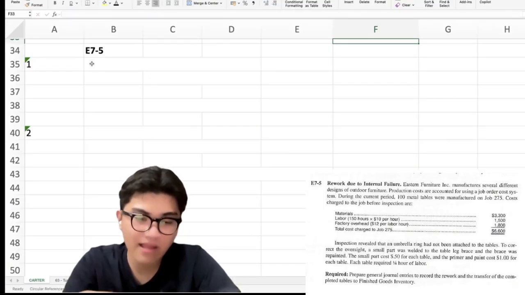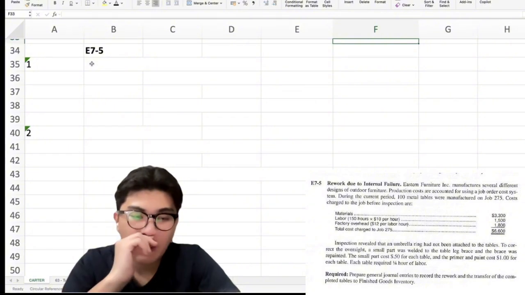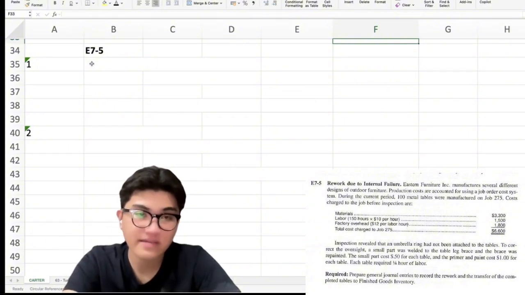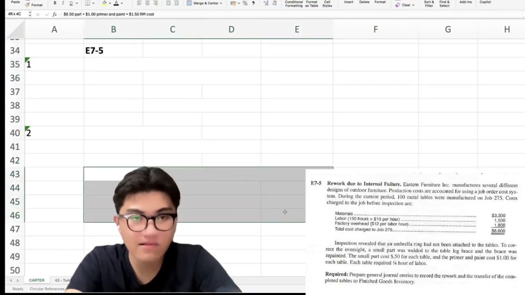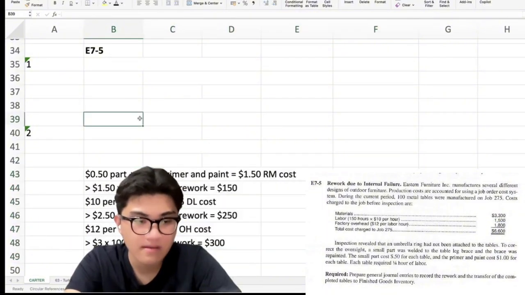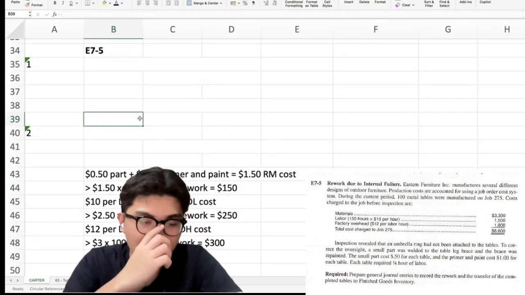Inspection revealed that an umbrella was missing a ring from the table. So, kinahanglan siyang i-rework. So, each table required 50 cents per part and $1 in primer and paint.